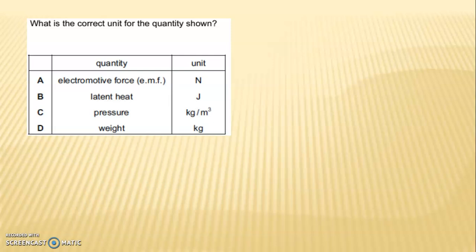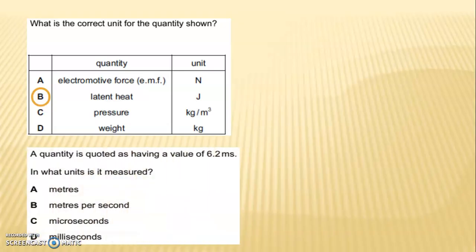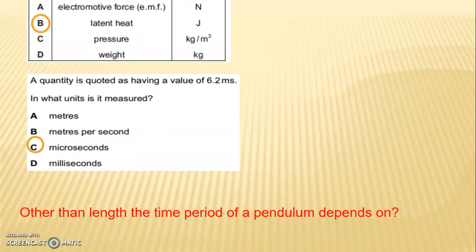Next question is, what is the correct unit for the quantity shown? A, electromotive force, N, B, latent heat, that is J, C, pressure, kilogram per meter cube and D, weight, kg. The answer is latent heat, that is joule. A quantity is quoted as having a value of 6.2 ms. In what unit is it measured? A, meters, B, meter per second, C, microseconds and D, milliseconds. The answer is milliseconds, D.